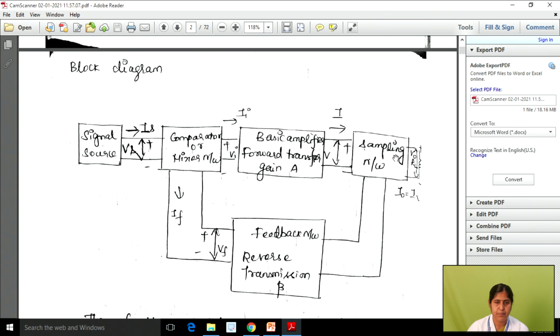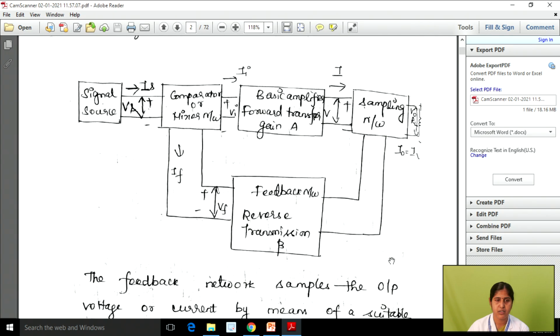It is sent into the sampling network. From this we can connect the feedback network. Here beta is the feedback ratio or feedback factor. From this only we can calculate the feedback voltage or current. It is connected into the mixer network and finally we can calculate the gain with feedback. So this is the general block diagram of a feedback amplifier, right?